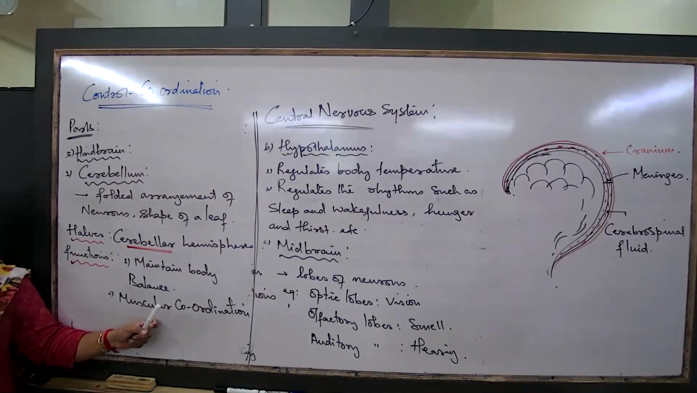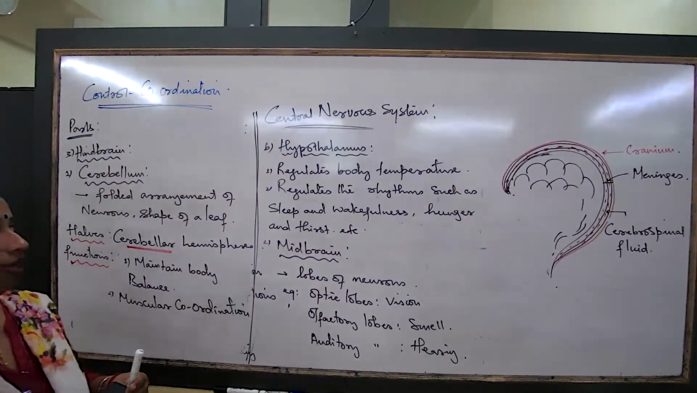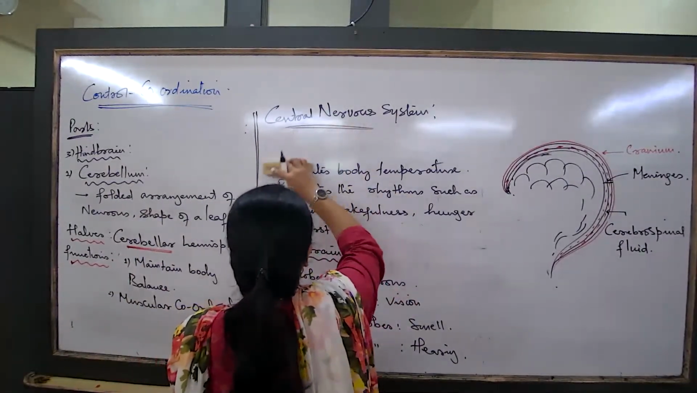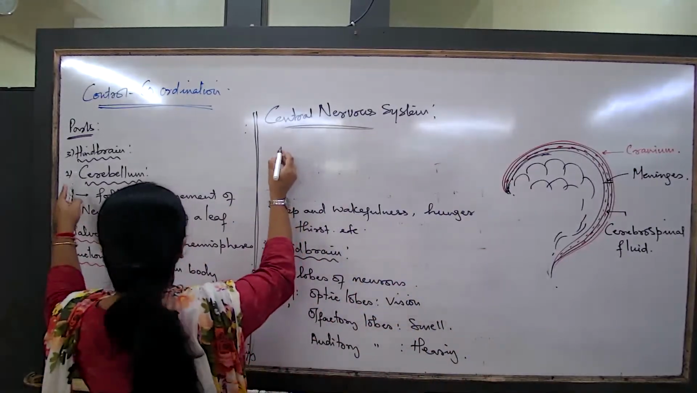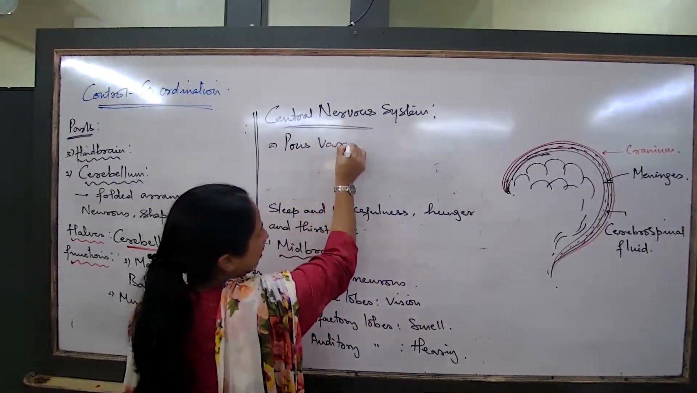Muscular coordination. Which part of the brain is responsible for this? Cerebellum. We talk about the next one. The next region of the hindbrain. Which is the next part of the hindbrain? The next part of the hindbrain is the pons varolii.